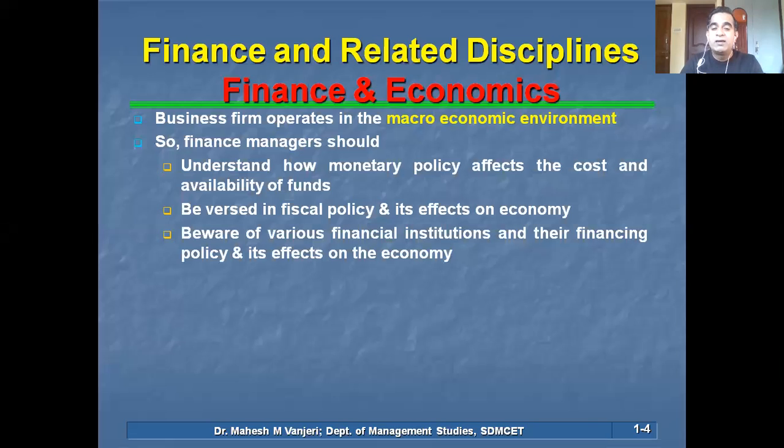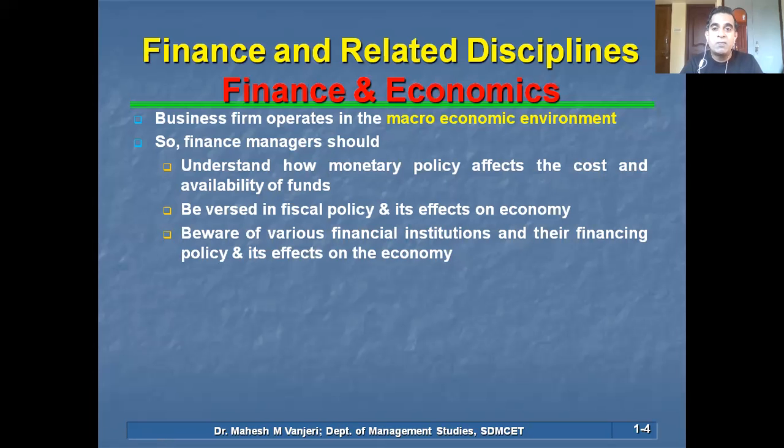Like marketing, for example, or production, for example. So it is important for a finance manager to understand how finance is related to other disciplines of management. The first discipline of management is economics. So let us learn how finance and economics are related. This is to widen the knowledge of the finance manager. So a business firm operates in the macroeconomic environment. I hope you understand this.